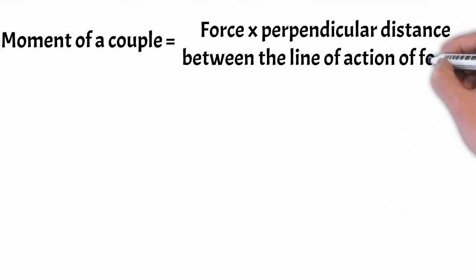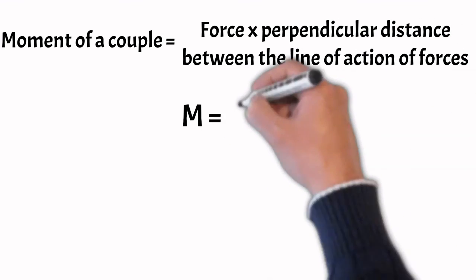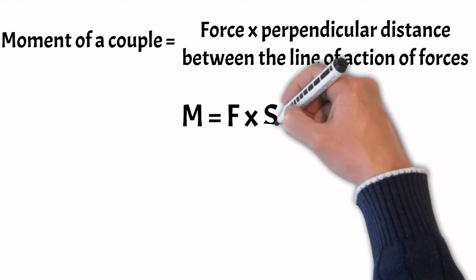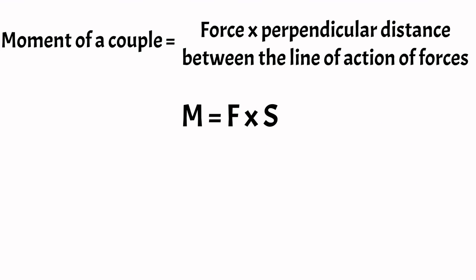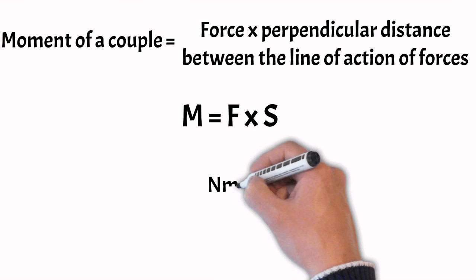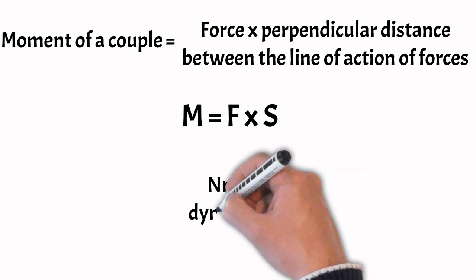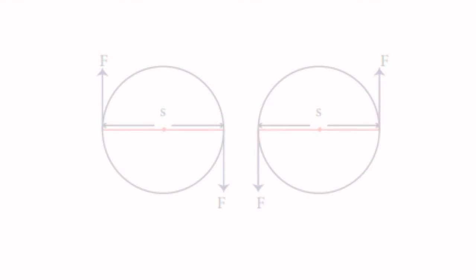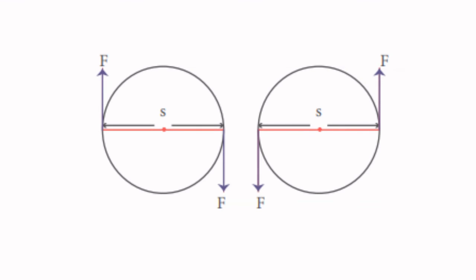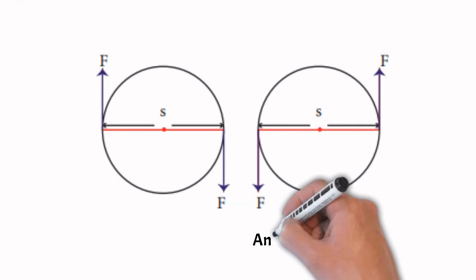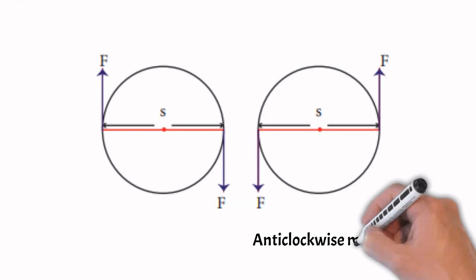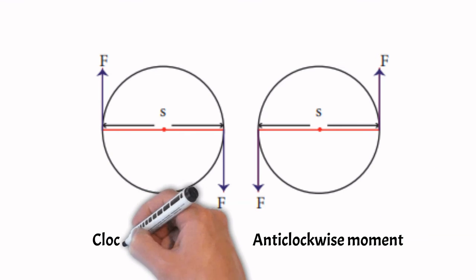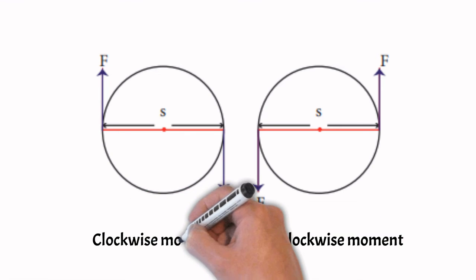That is, M is equal to F multiplied by S. The unit of moment of a couple is Newton meter in SI system and dyne centimeter in CGS system. By convention, the direction of moment of a force or couple is taken as positive if the body is rotated in the anticlockwise direction and negative if it is rotated in the clockwise direction.